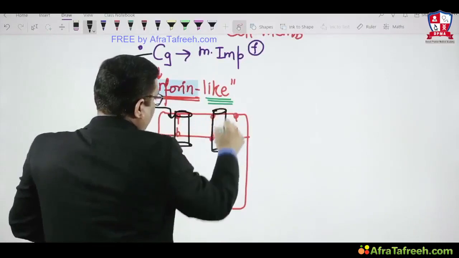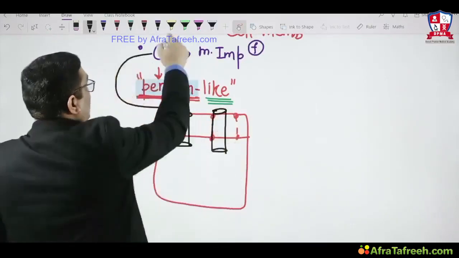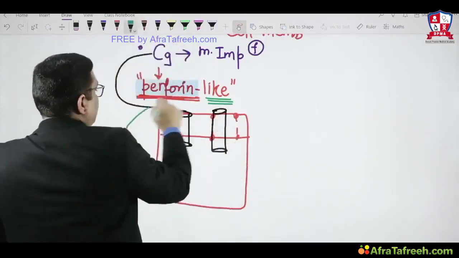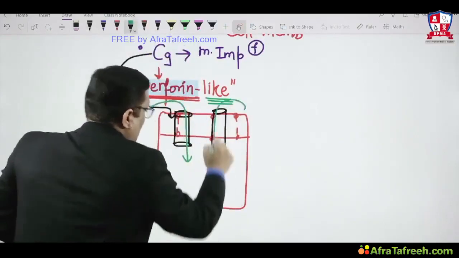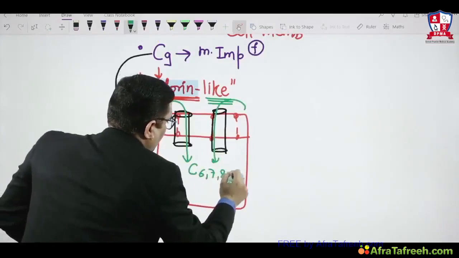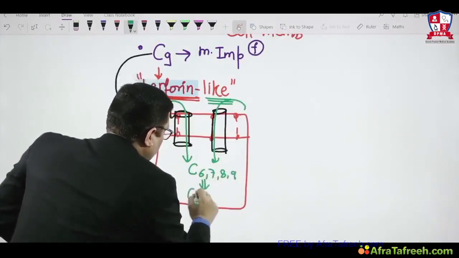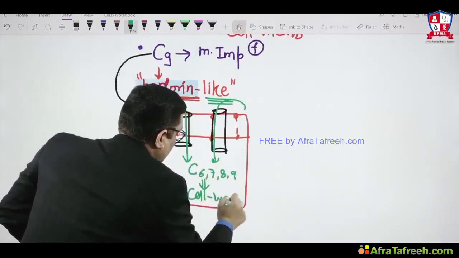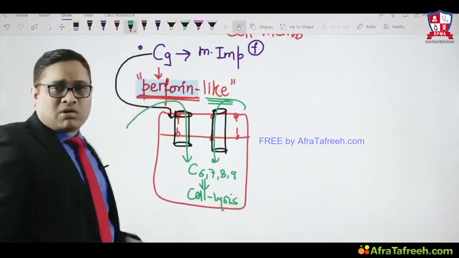This is how C9 punches holes into the cell membrane, and after C9 punches holes, other complements like C6, C7, C8 and C9 will enter, which will cause cell lysis. So that is the mechanism of action of the complement, right?